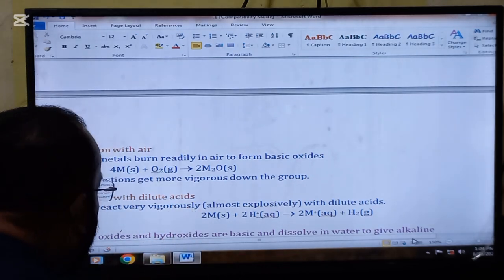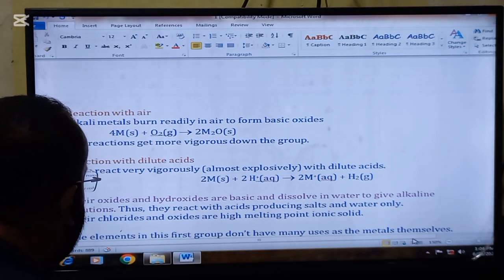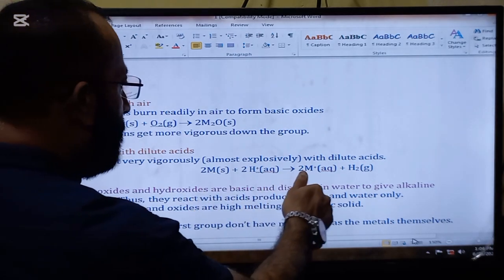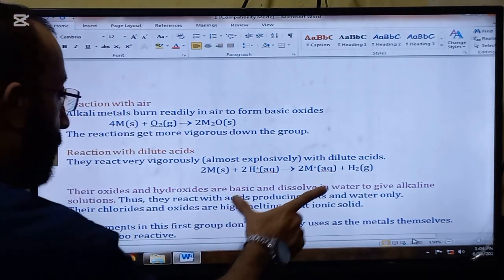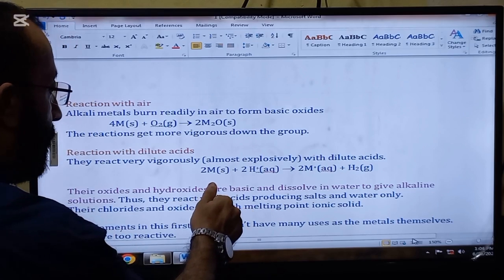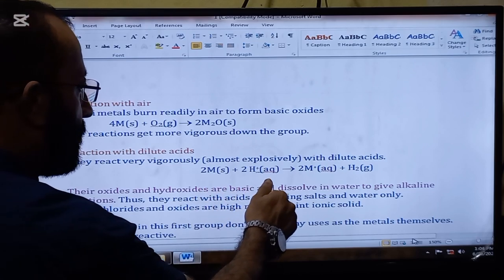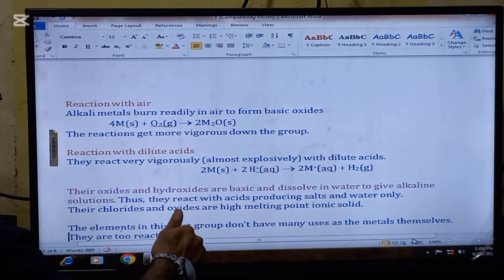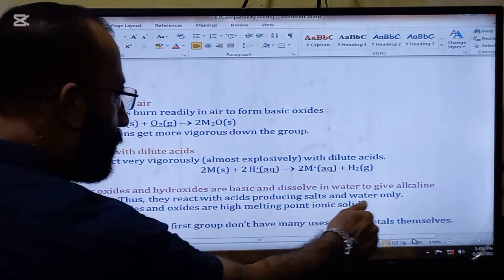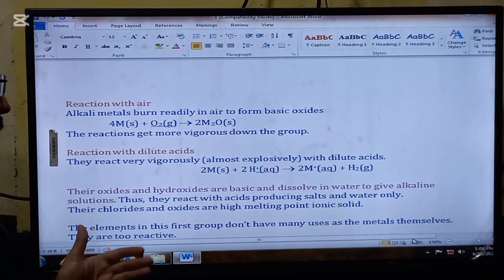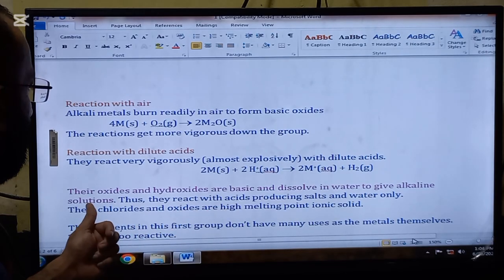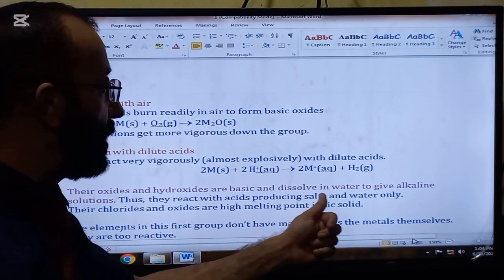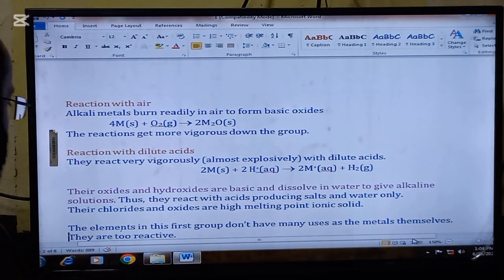Reaction with dilute acids. They react very vigorously, almost explosively with dilute acid. The general equation is here: 2M plus 2H+ forms 2M+ plus H2. Their oxides and hydroxides are basic and dissolve in water to give alkaline solutions. So this is the point to remember.